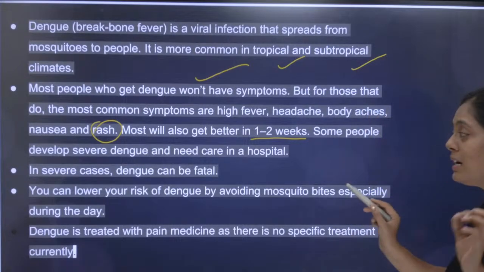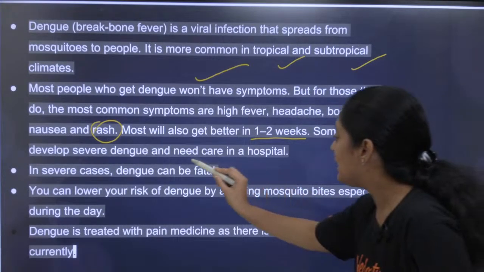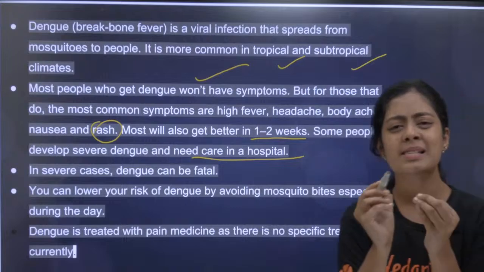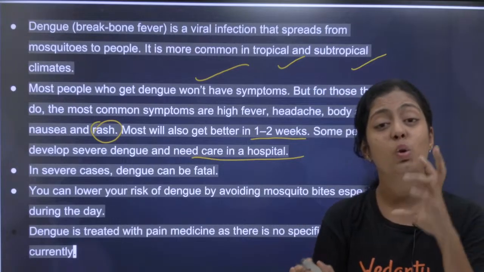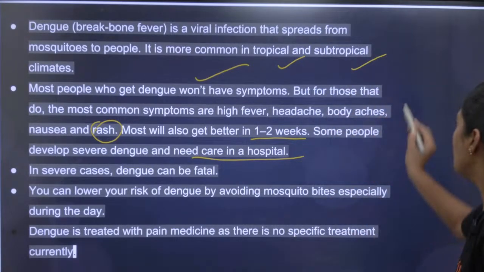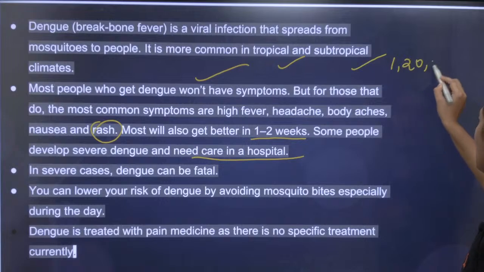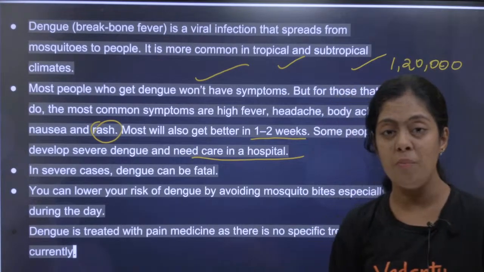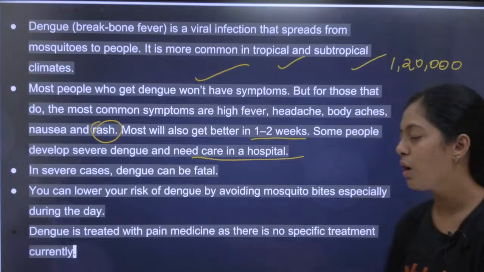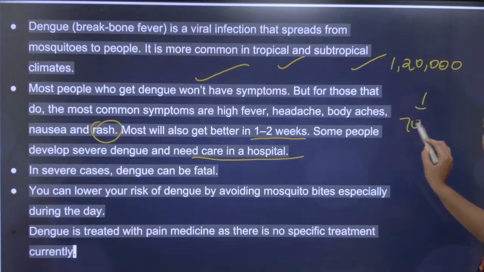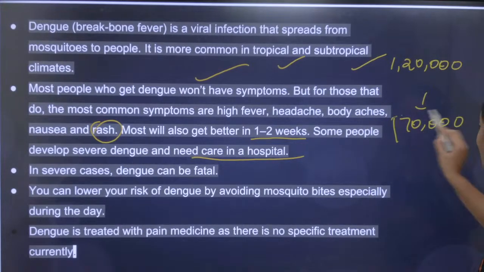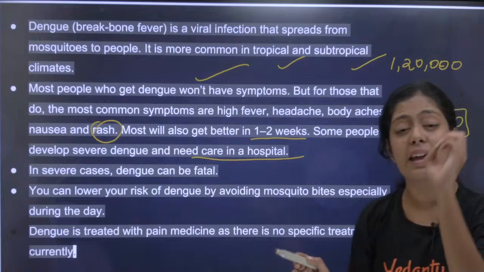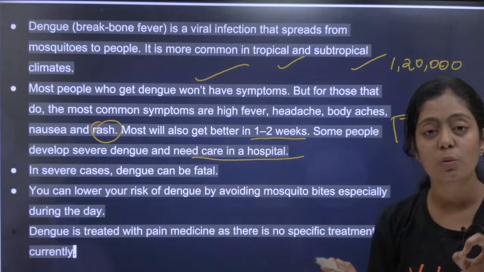Okay, some people develop severe dengue and need care in a hospital. When, kids, do they need care in hospital? Usually in healthy people the platelet count is around 1,20,000 platelets per cubic millimetre of blood. Okay, if the platelet count drops below 70,000, if it goes below 70,000, definitely they need to be taken care of in the hospital.